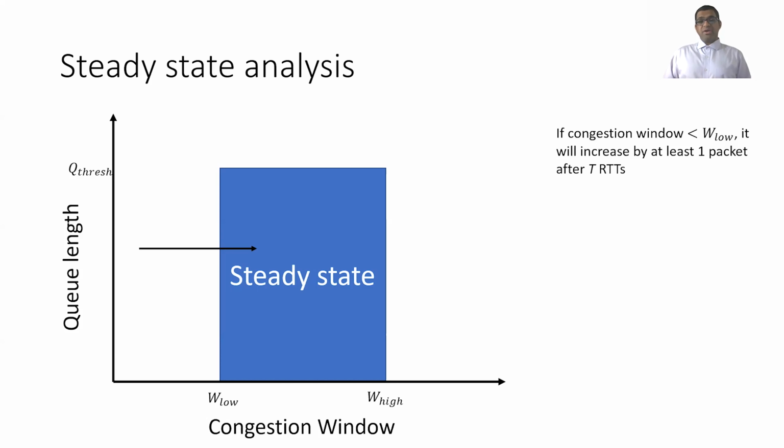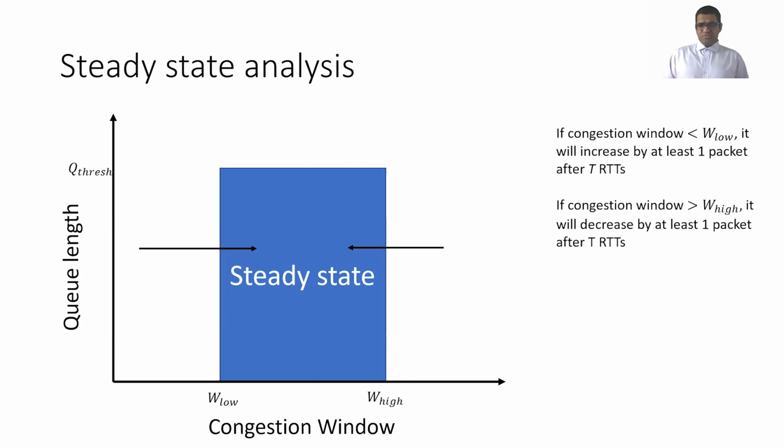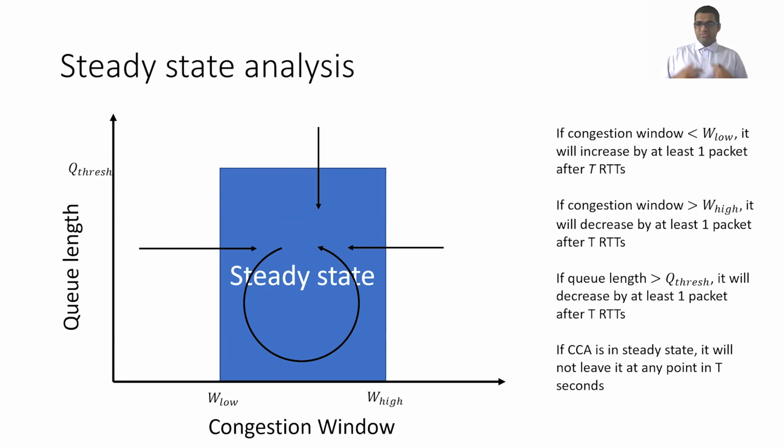Here the user can pick a t that is the smallest value such that the theorem is true. And therefore, t is really a function of the congestion control algorithm. The more robustly responsive it is, the smaller t will be. They also prove if the window is too large, it will shrink. And if the queue is too large, it will also shrink. Finally, they prove that if the algorithm is already in the steady state, it will remain there.